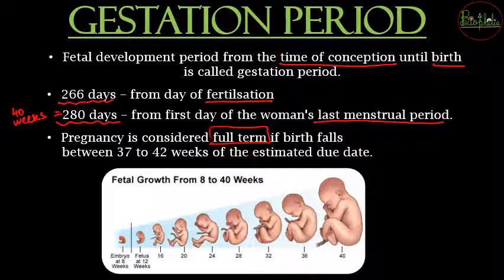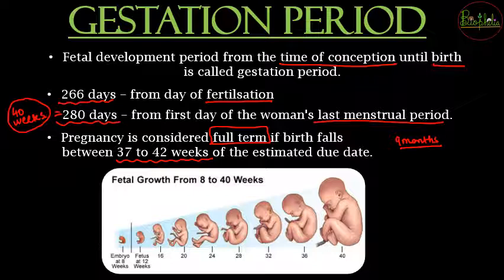That is, the entire development is going to be considered to be between 37 to 42 weeks, and around these weeks you can understand that the fetal development has been done. So approximately, even the gestation period is considered for humans to be 9 months, right? 9 months gestation period has been signified, or most people understand those 9 months as the gestation period for humans. But if you understand over here, then it won't be 9 months, because we have considered 40 weeks, and 40 weeks is almost 10 months.